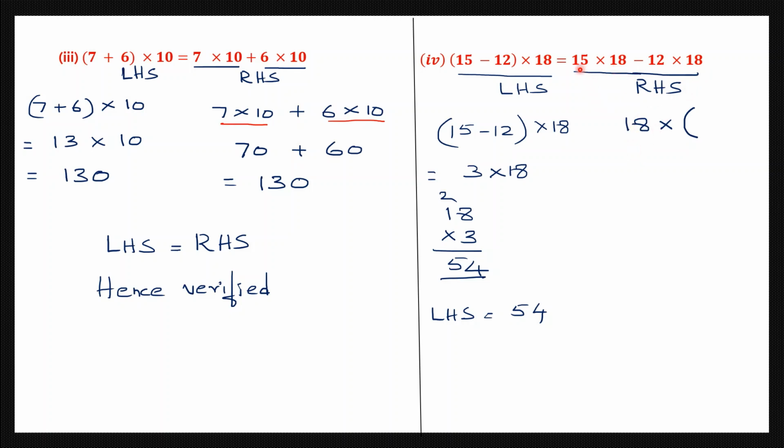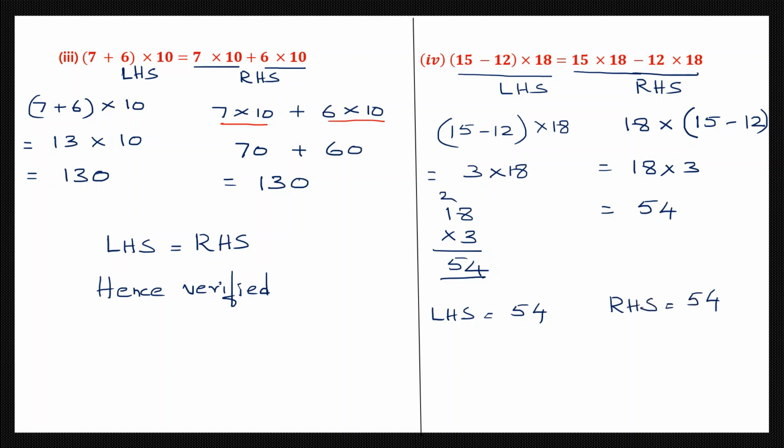So what is left? 15 minus 12 is left, which I'm going to write in the brackets. So this will be 18 into 15 minus 12, which is 3. 18 into 3 is what we just multiplied. Here we multiplied 18 into 3 and we got 54. So here 18 into 3 is 54. So the right hand side is also 54.